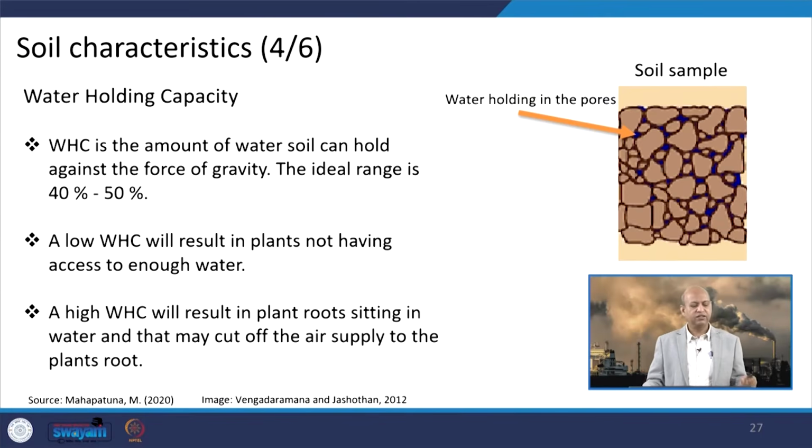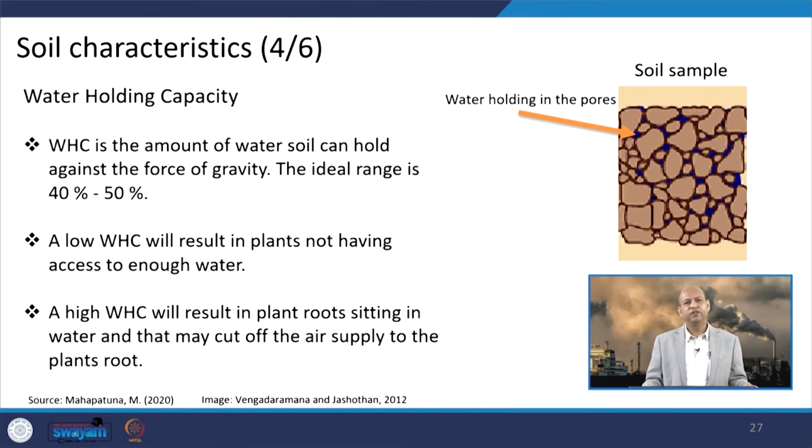Another part is water holding capacity, okay. This can also be affected because of the interaction of soil with the air pollutants. Its holding capacity for water can be reduced or it can be enhanced, depending on how the chemical composition of the soil is affected.